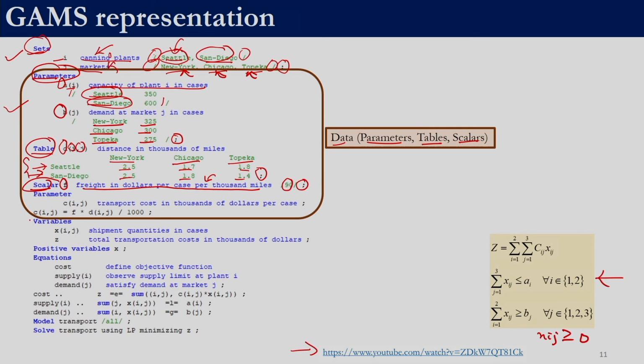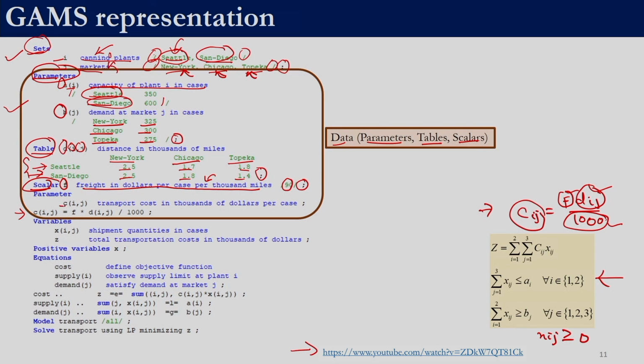So, now we have to calculate this Cij. Remember the expression: Cij is equal to f into Dij by 1000. We have defined this Dij, we have defined f, and 1000 is a constant value. So, now we need to calculate this Cij. Remember, this is not a constraint, because this does not have any decision variable. Dij is known, f is known, 1000 is known, so Cij can be uniquely calculated. That is what we are going to do now.